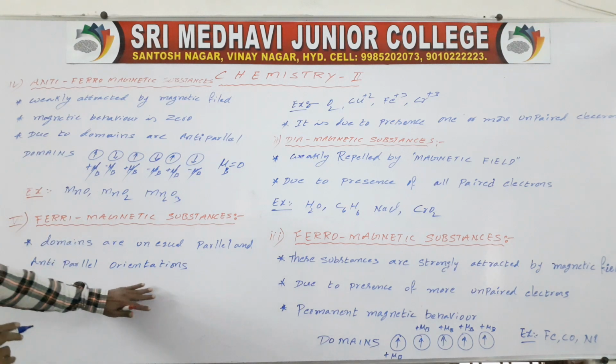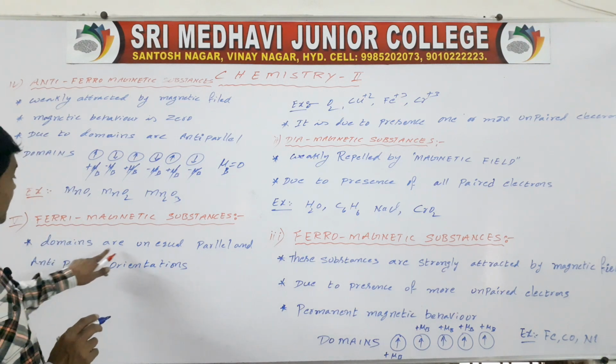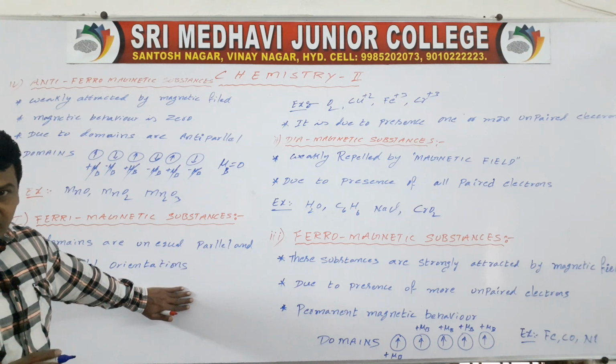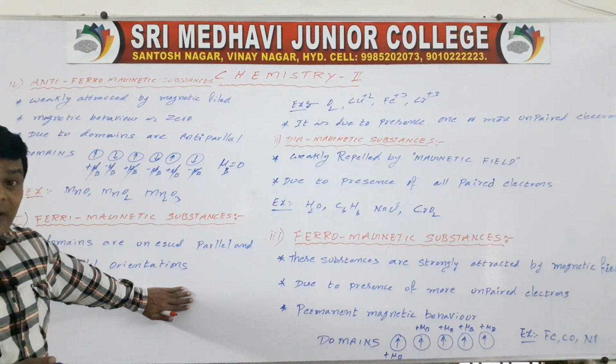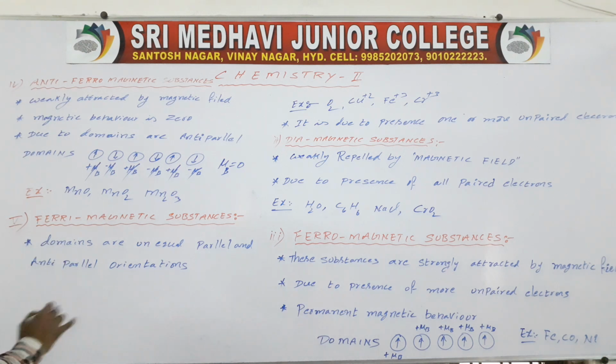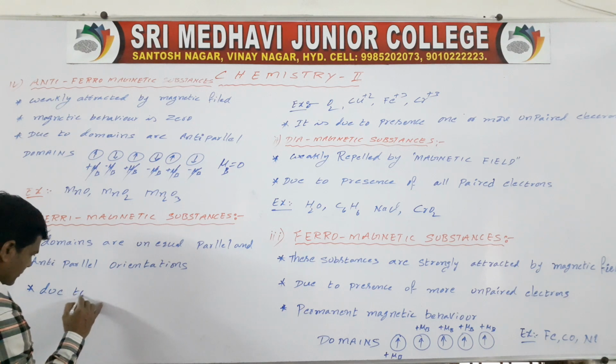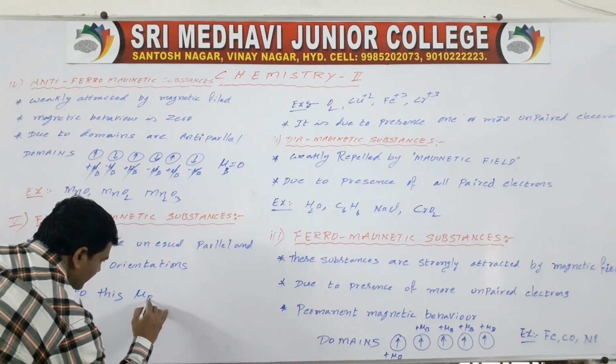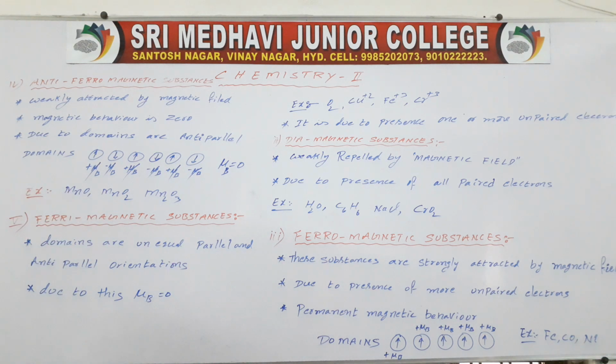Parallel and anti-parallel. Due to this, the magnetic moment is zero. So due to this, mu B is equal to 0.